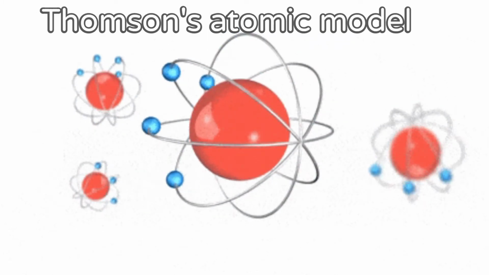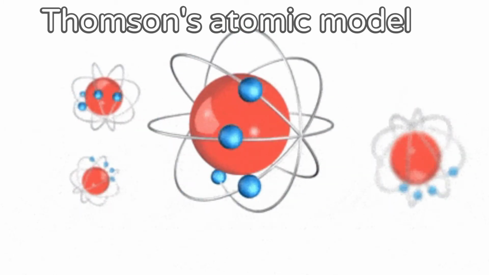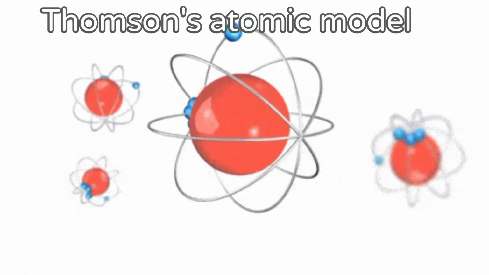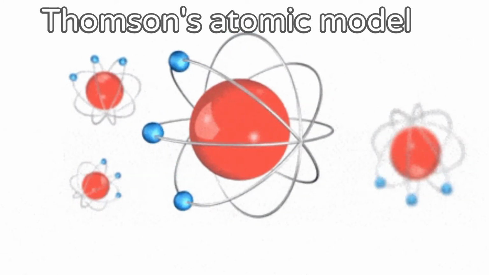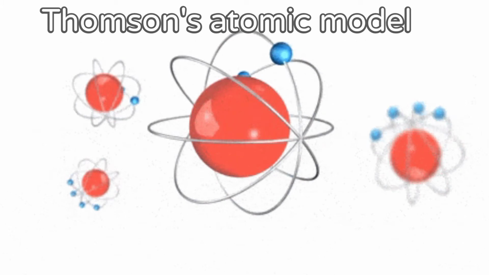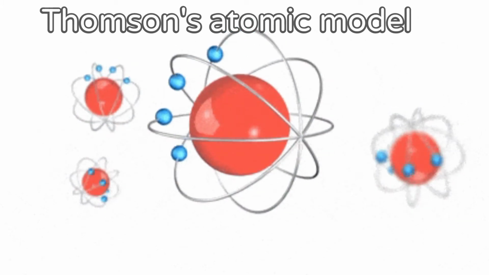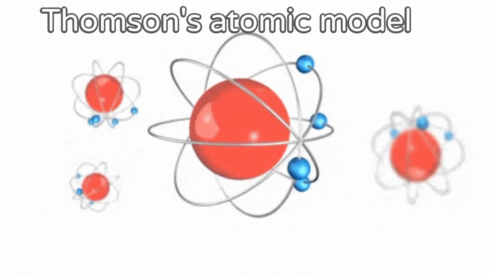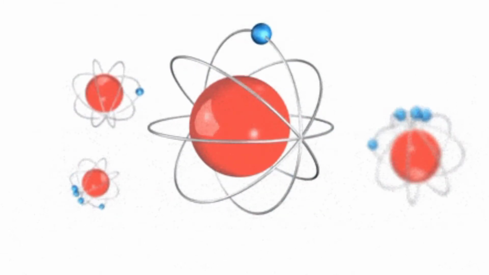Thomson atomic model. The English chemist Sir Joseph John Thomson put forth his model describing the atomic structure in the early 1900s. He was later awarded the Nobel Prize for the discovery of the electron. His work is based on an experiment called the cathode ray experiment. The construction and working of the experiment is as follows.